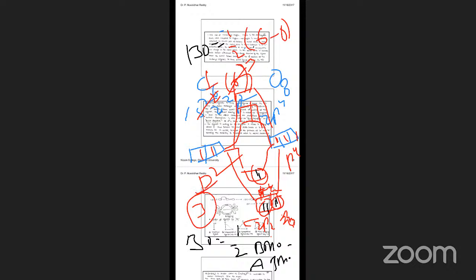So here, which electron pair is donated to the central atom? This is the HOMO orbital. HOMO means highest occupied molecular orbital. This is nothing about the LUMO. Above the plane, one orbital is the LUMO, that is the lowest unoccupied molecular orbital.